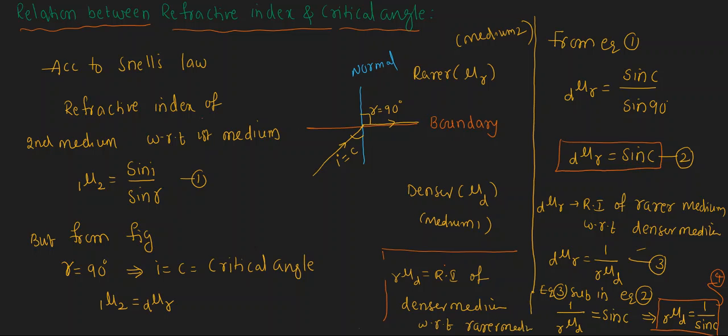This is r nu d, refractive index of denser medium. Backside we are writing r, that means refractive index of denser medium with respect to rarer medium. This is the relation between the refractive index and critical angle. Note it.